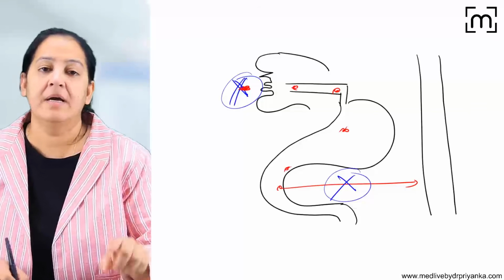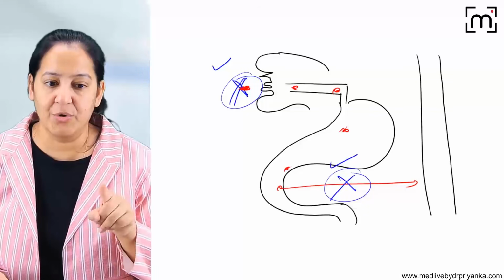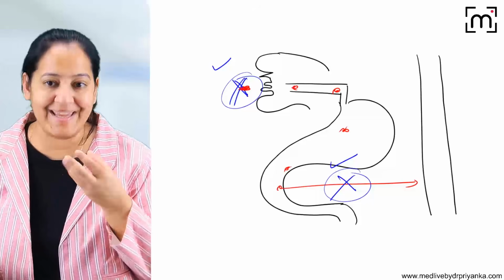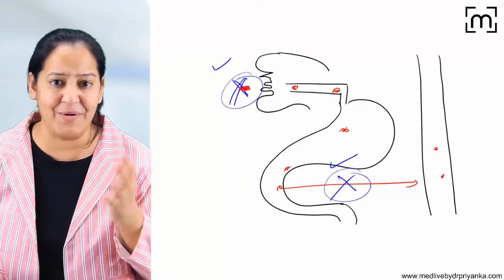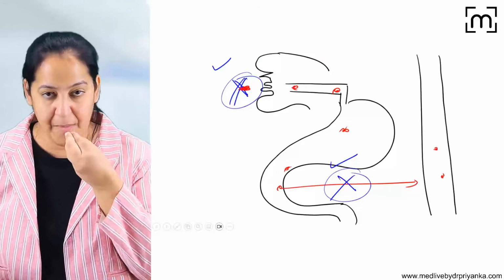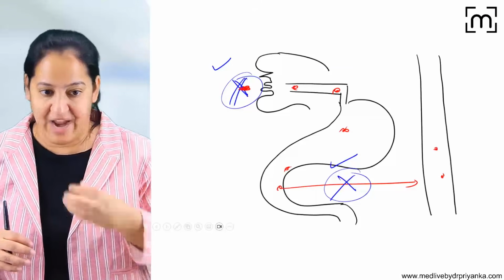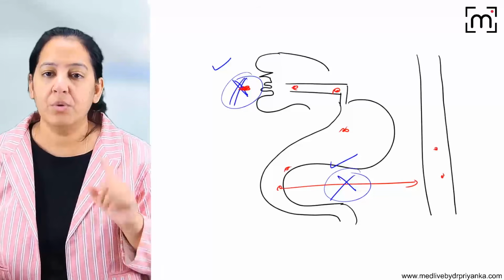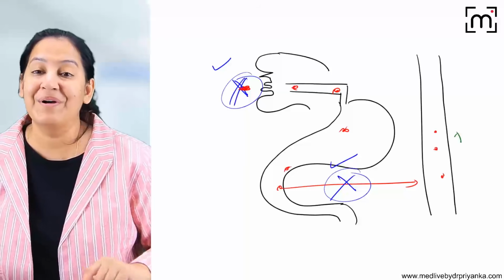The third cause: dietary intake is good and absorption is also good, so the iron the person is taking is reaching the blood. You will say, then what is the problem? You are saying the diet is good in amount, dietary intake is good, and absorption is also good. So the problem is that the requirement is more.